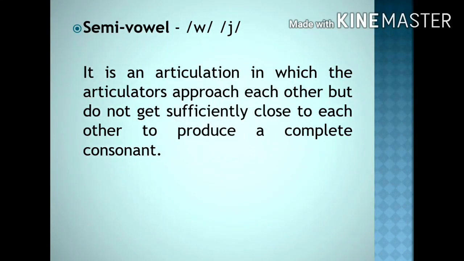And here you have the last one, that is the semi-vowels W and Y. In the case of the production of these two, there is an articulation in which the articulators approach each other but do not sufficiently close to each other to produce a complete consonant, and that's why these two are called the semi-vowels as such. So this is the description of the place of articulation and the manner of articulation, and now in a nutshell